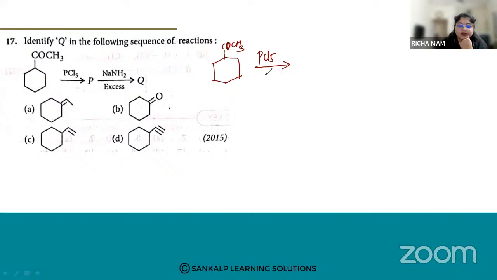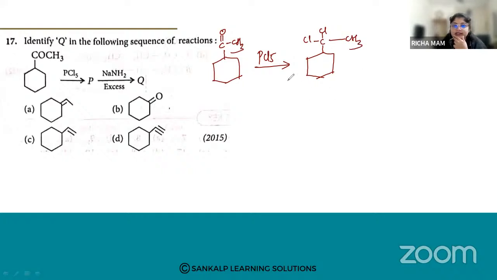So this is C double bond O, CH3. What is going to happen is you get C, Cl, Cl, and CH3.